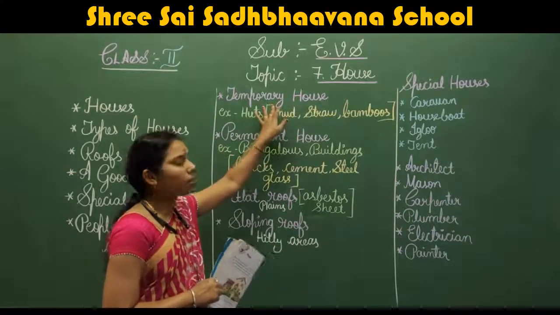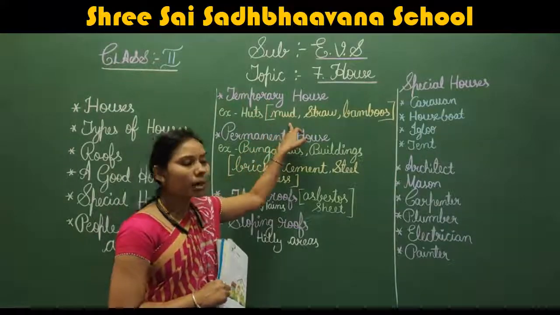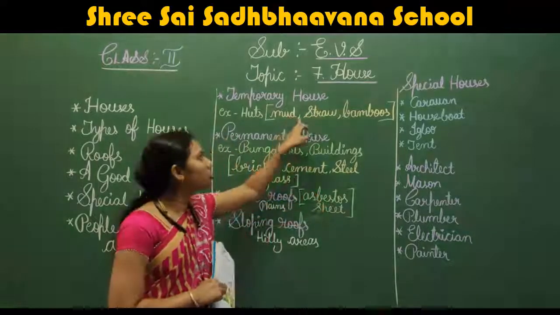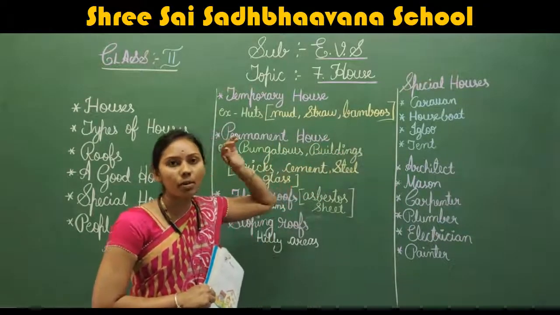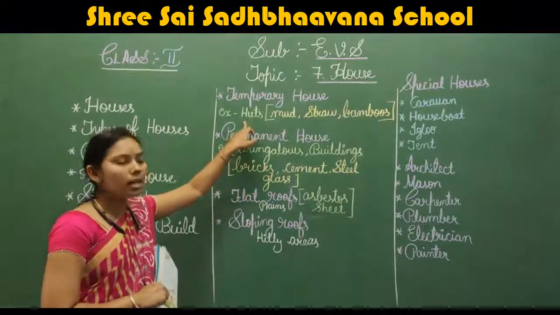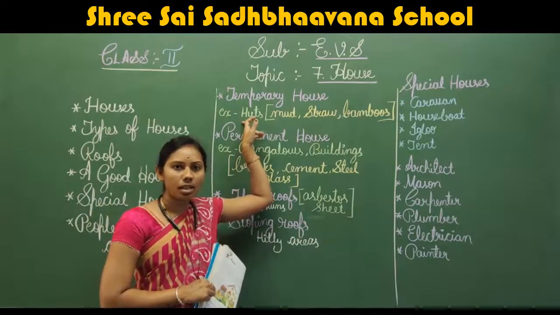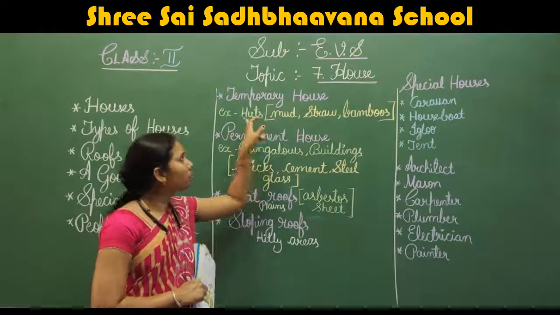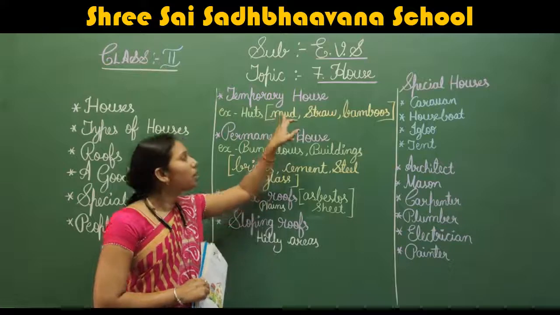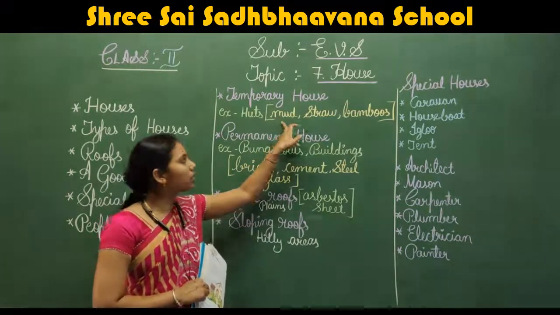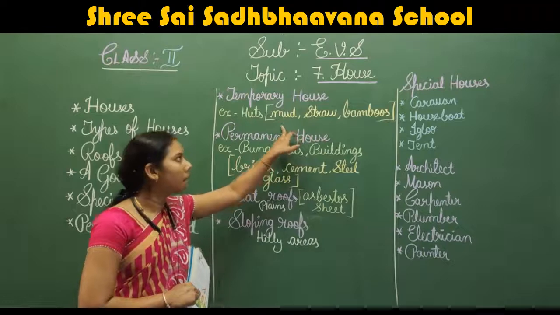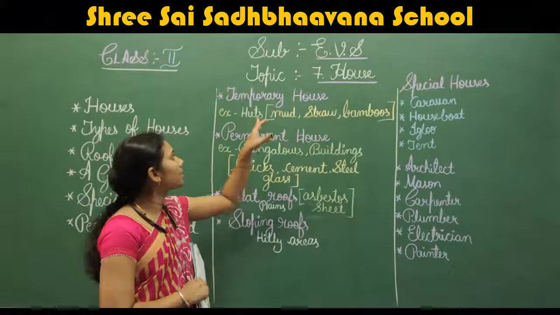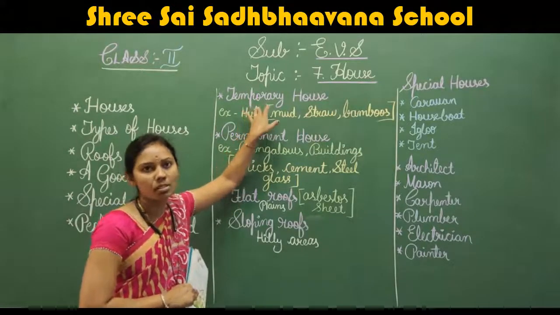How they have built this temporary house? Using the mud, straw and bamboo. Okay, using mud, straw and bamboo, they have built the temporary houses. For example, huts. Have you seen the huts? Yes, when you go to the village, you can see many huts there. So, these huts are built using these things. What are those things? Mud, straw and bamboo are used to construct the temporary houses.